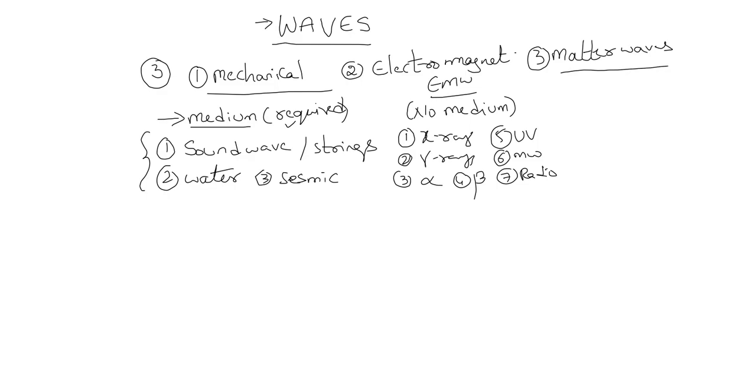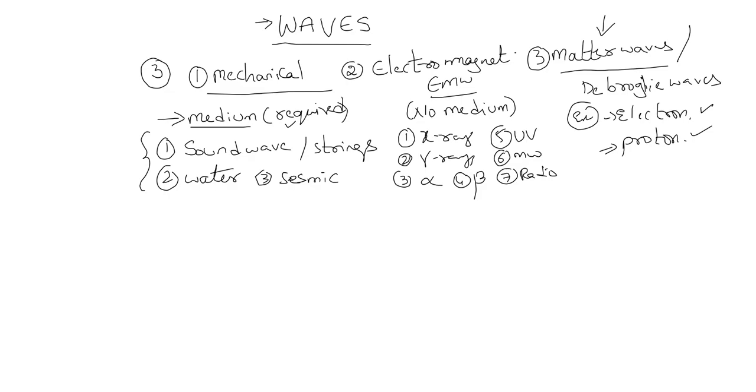Now coming to matter waves. Matter waves are also known as de Broglie waves. For example, waves produced due to movement of electrons and protons. This is the matter present in every material, right? Without electrons and protons, we wouldn't exist. We wouldn't have any matter. So when the electrons and protons present in matter move, they produce waves. Such waves are known as de Broglie waves.